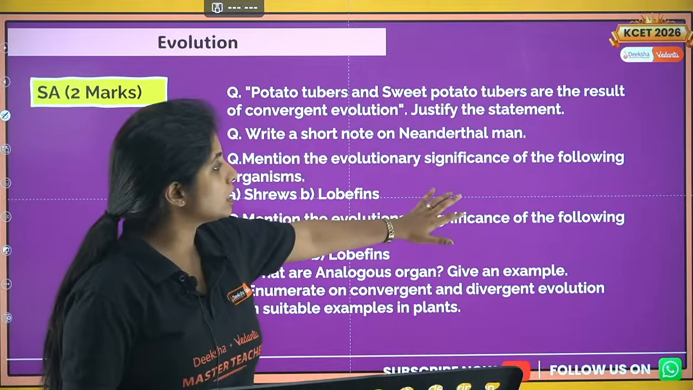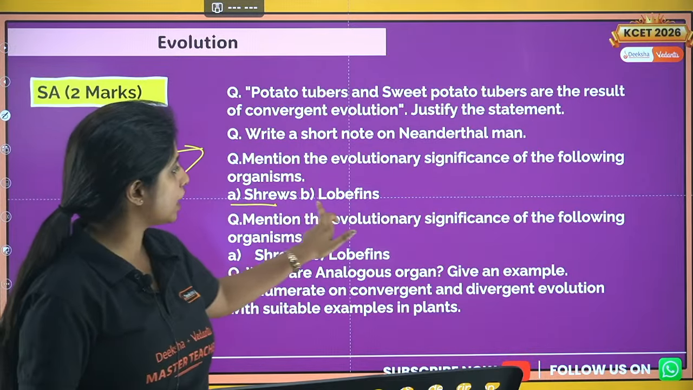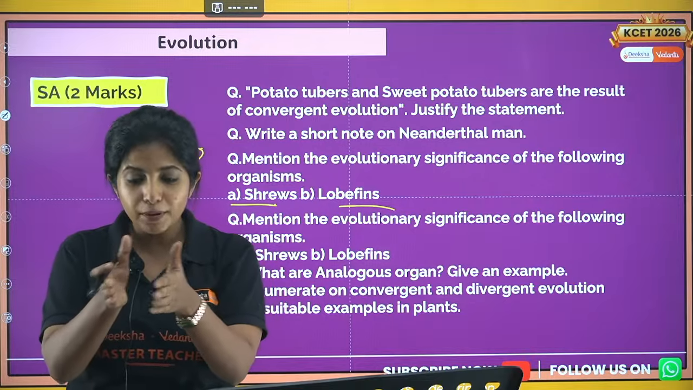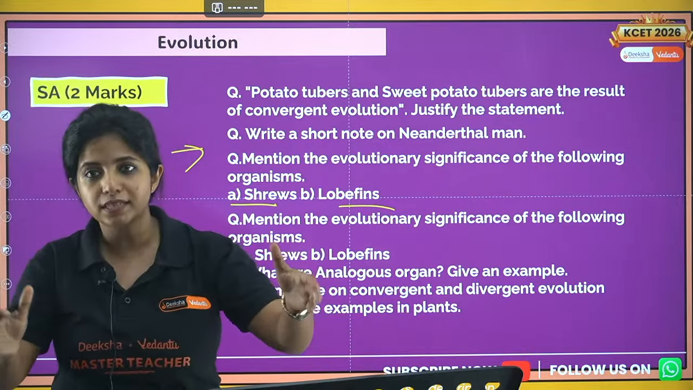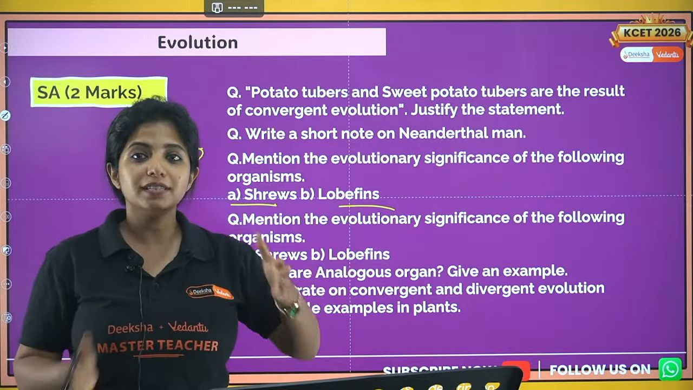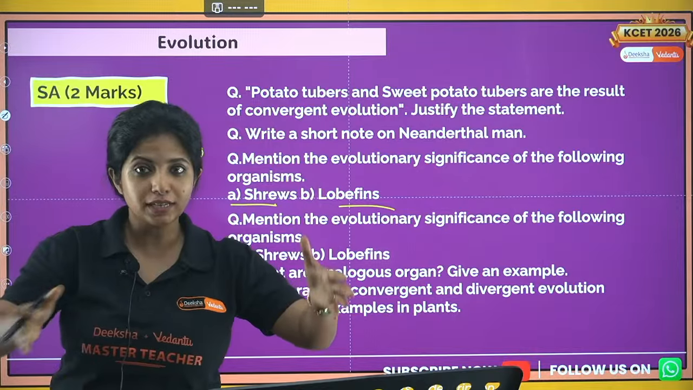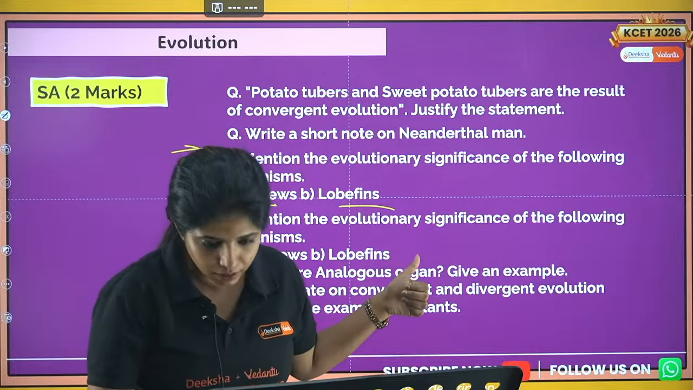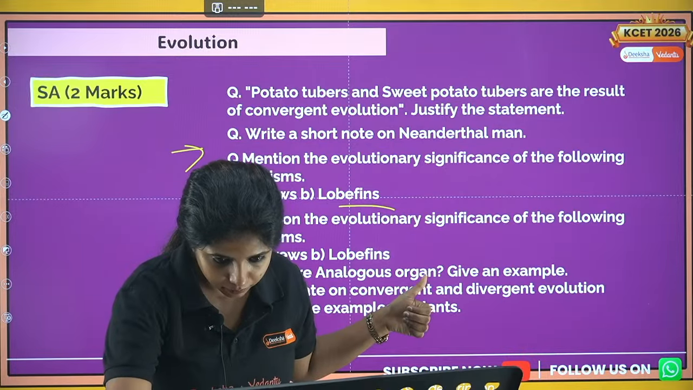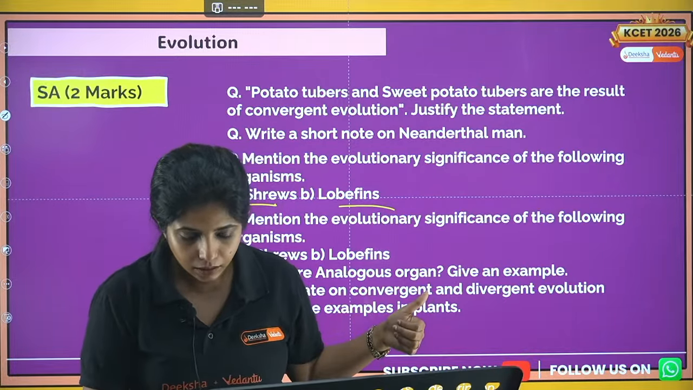Then mention the evolutionary significance of the following organisms, that is shrews and lobfins. So the bridge between reptiles to mammals is shrews, and what is lobfins? The bridge between fishes and amphibians. So fishes and amphibians, the bridge between that is lobfins.